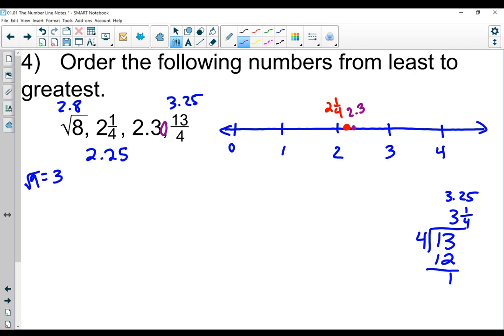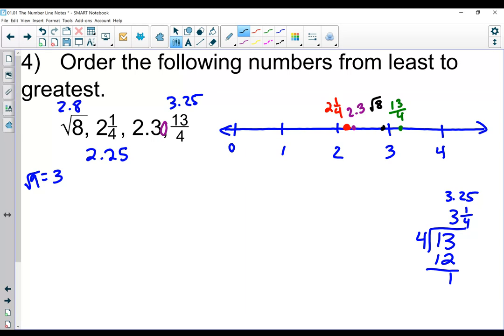And then my next biggest, let's see, what else do I have? I have 3.25. I'm going to just get that on there. 3.25 or 13/4. And then my last number I need to add is 2.8, approximately the square root of 8. So let's pick a different color for that one. The square root of 8 would be a little bit less than 3.